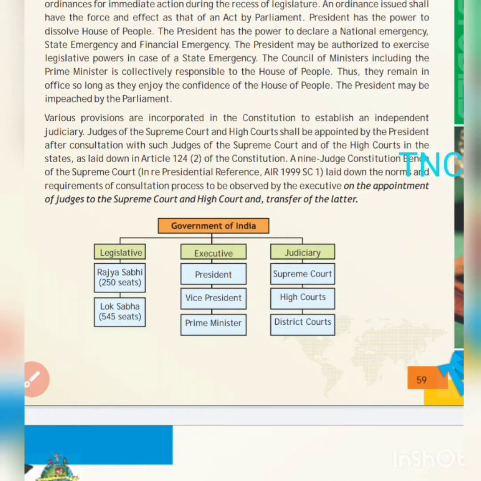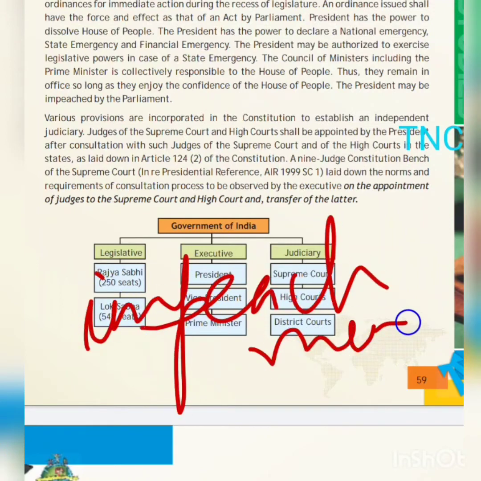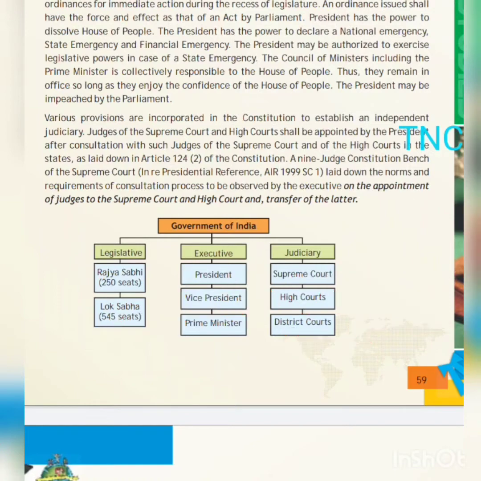Removal of the president from his post is given a particular name. That process is given a particular name, which is impeachment, right? Everybody knows this. You may have heard this word in your earlier classes. Find out in which article of the Indian Constitution the post of president is given and in which article the impeachment procedure of the president is given.